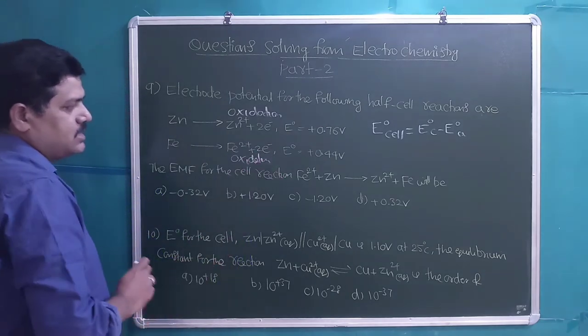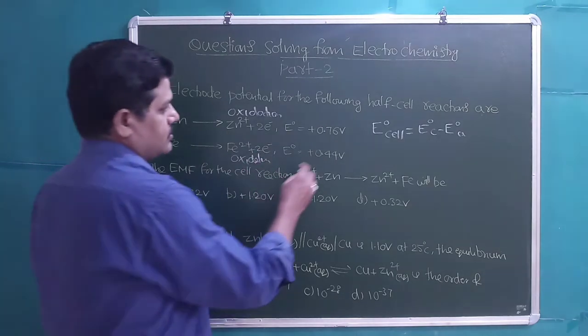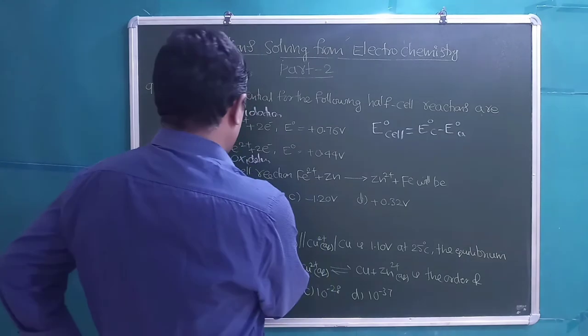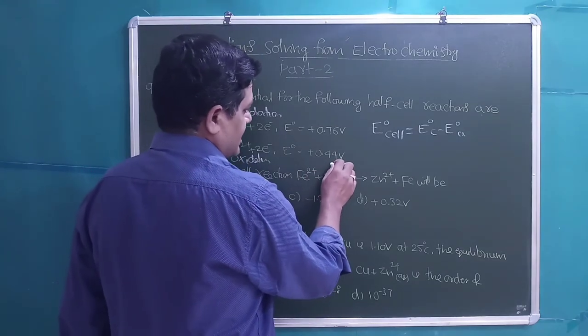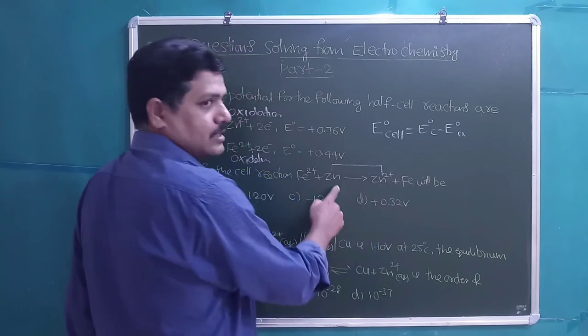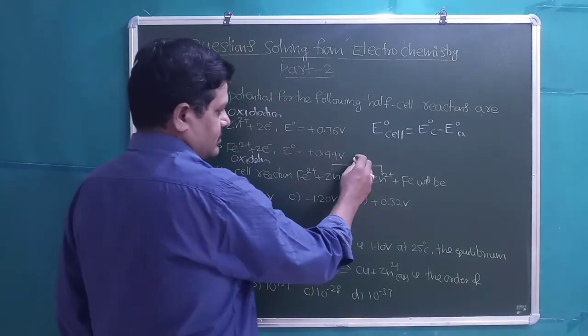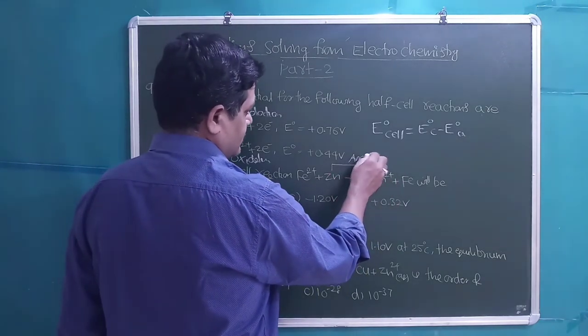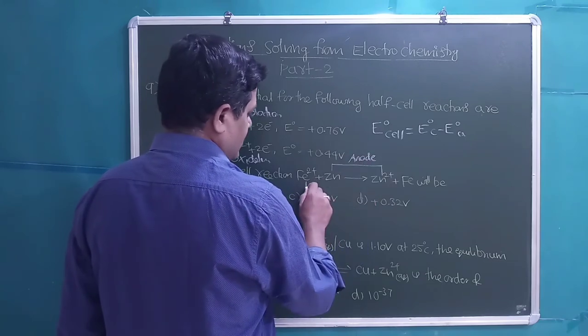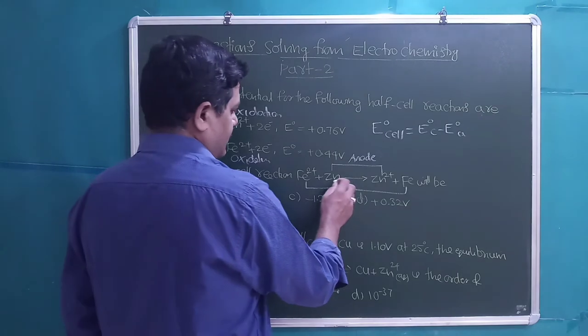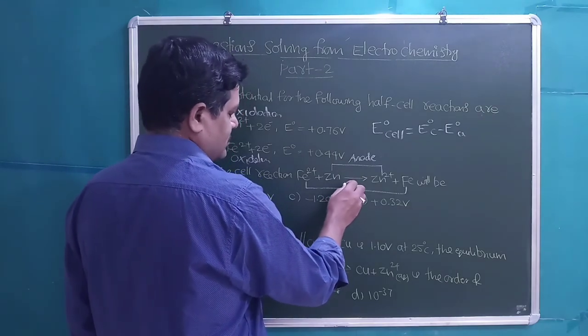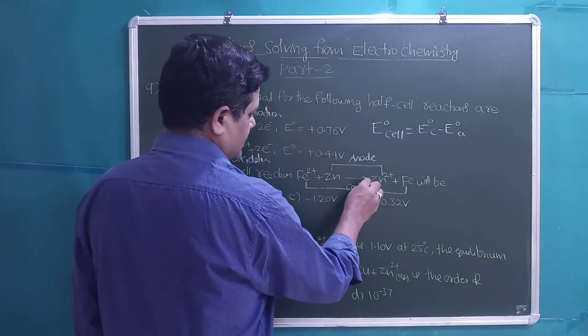Both are oxidation processes they have given. So what is the cell reaction given? Zn is converting into Zn2 plus. So oxidizing. So that means this is an anode. Zinc electrode is anode. Fe2 plus is converting into Fe, means iron electrode is cathode.